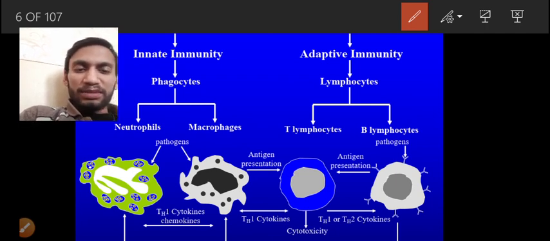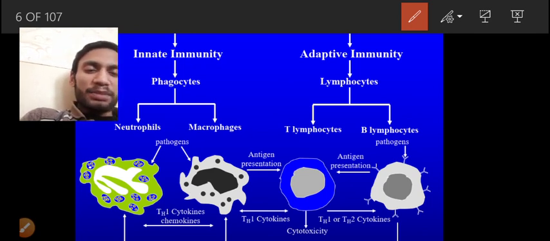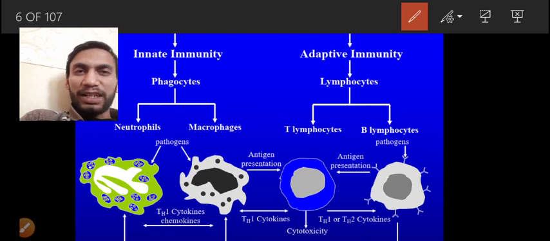The COX-2 pathway is responsible for the leukotrienes in the lungs or elsewhere, but the COX-1 pathway is mainly responsible for the synthesis of prostaglandin PGG2, and from PGG2 all the prostaglandins are formed: PGD2, PGE2, PGF2 alpha, PGF1 alpha. These are the different prostaglandins.